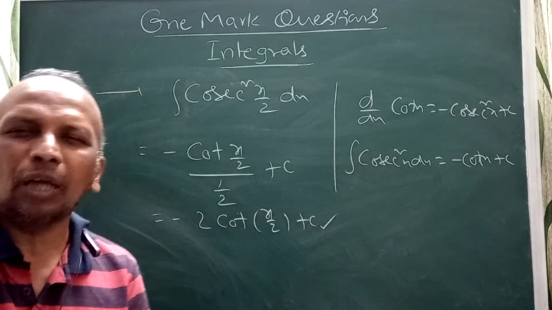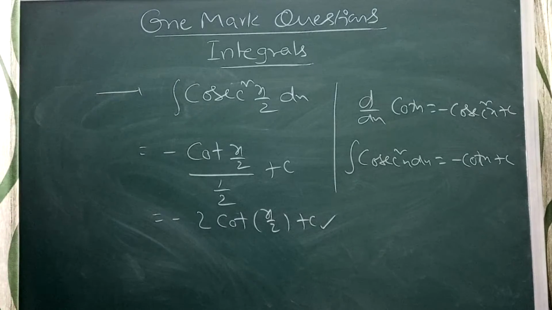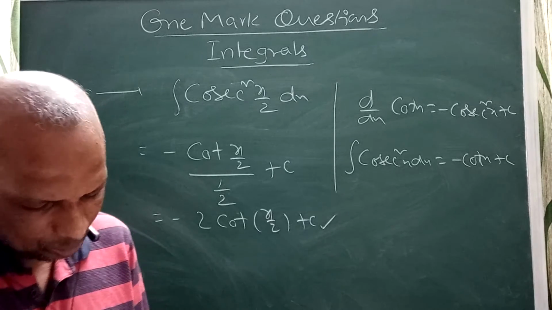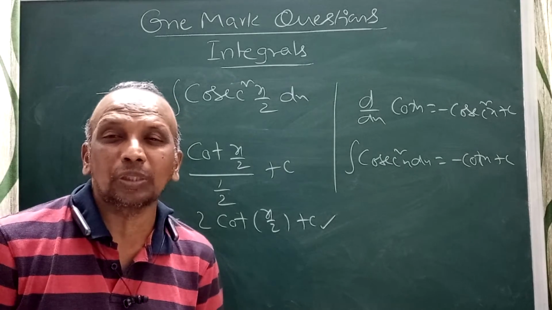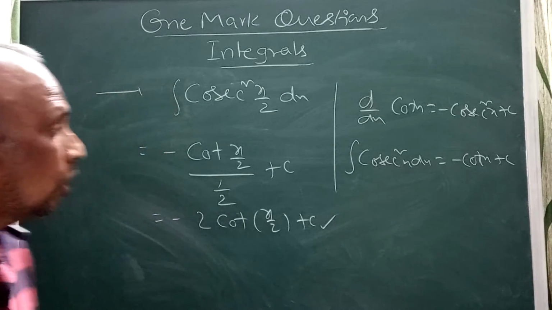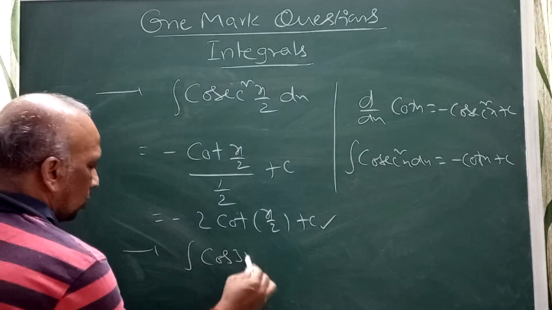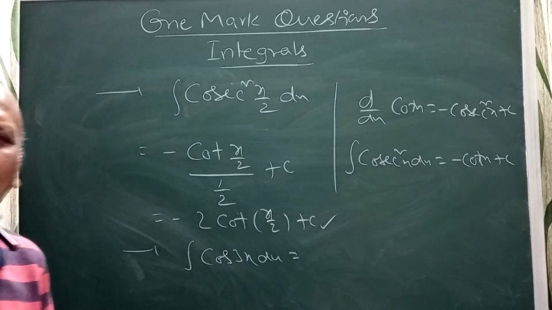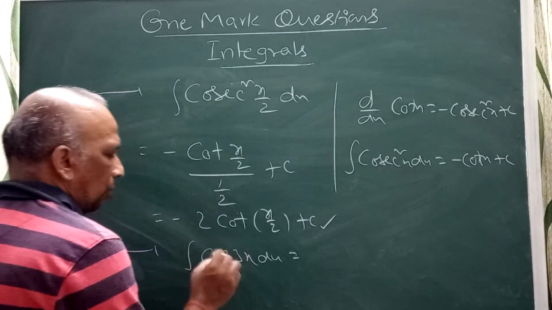In March 2019 they asked this problem, integral cosecant square x by 2. They also asked integral cos 3x dx in June 2017, and in the September supplementary exam.